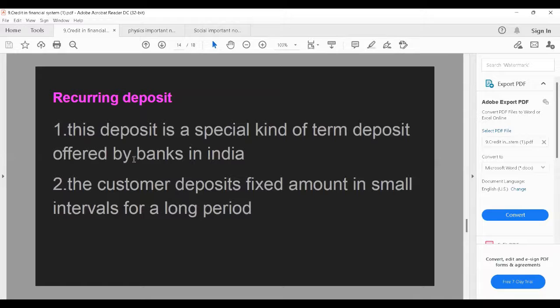And now recurring deposit. The recurring deposit is a special kind of term deposit offered by banks in India. The customer deposits a fixed amount at small intervals over a long period. Means in this slide, I have forgotten to add a point. In recurring deposit also the banks will pay the interest for us.